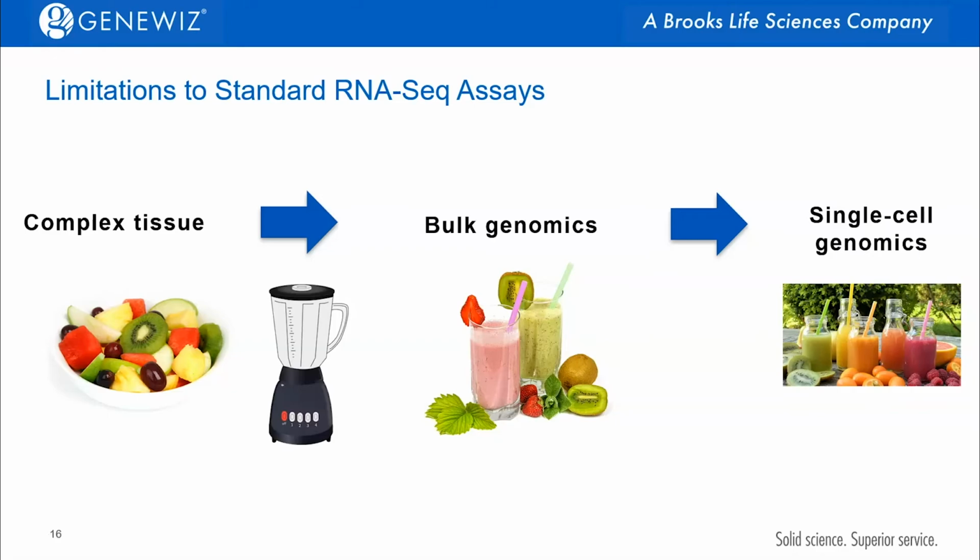Single-cell genomics is able to take this to the next level so that we can identify all of the individual fruits and how much of them are present, so that we're going to get a better resolution of what's occurring within that complex tissue or fruit salad.